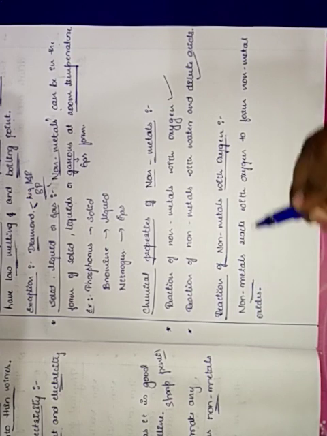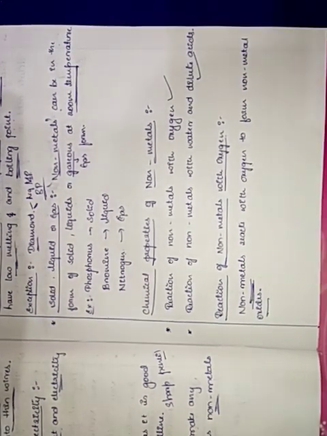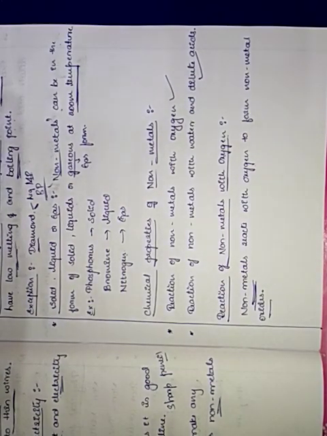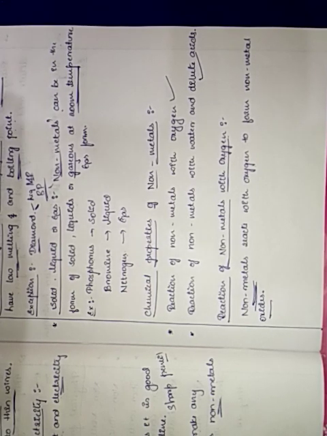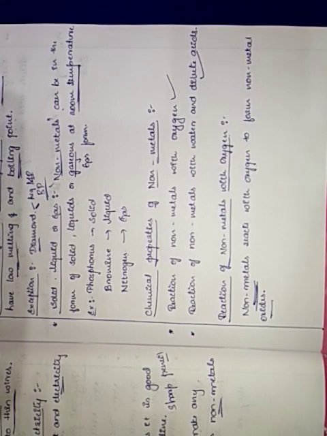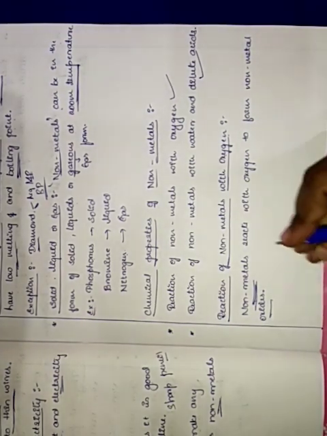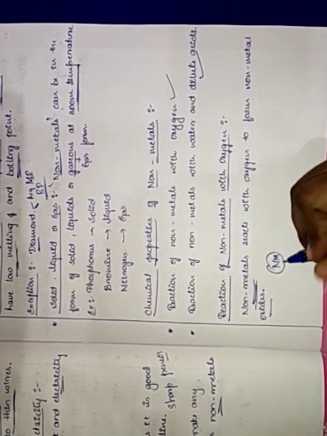Non-metals react with oxygen to form non-metal oxides. Is that possible? The question may arise like this: can a non-metal form a non-metal oxide? Let us see whether it is possible or not. NM means non-metal, children, don't get confused.